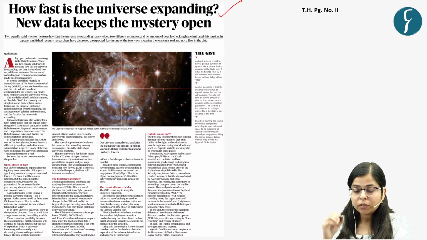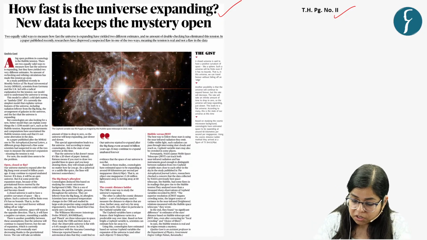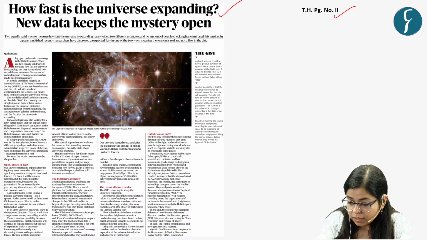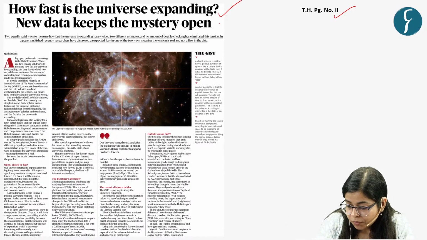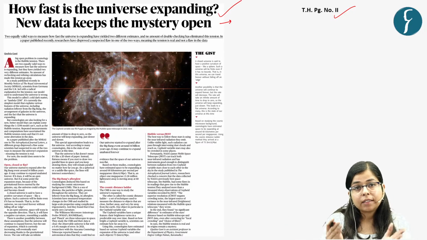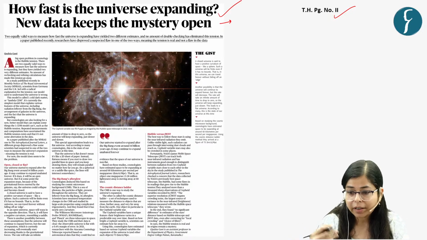The first topic of today's discussion is inspired by this news article which appeared on the science section of The Hindu. This news article asks how fast is the universe expanding? In this news article, there were various keywords. Let's understand the universe and its mysteries, like what is the universe made up of? Is the universe static or is it expanding? These have been the long pending mysteries which humans are trying to solve, right?